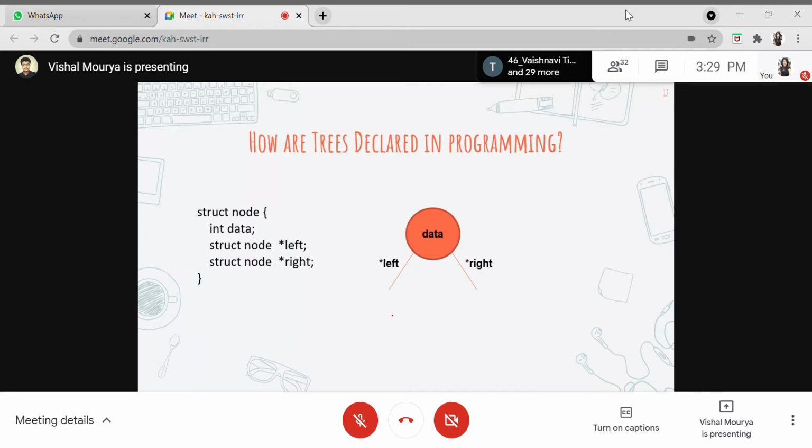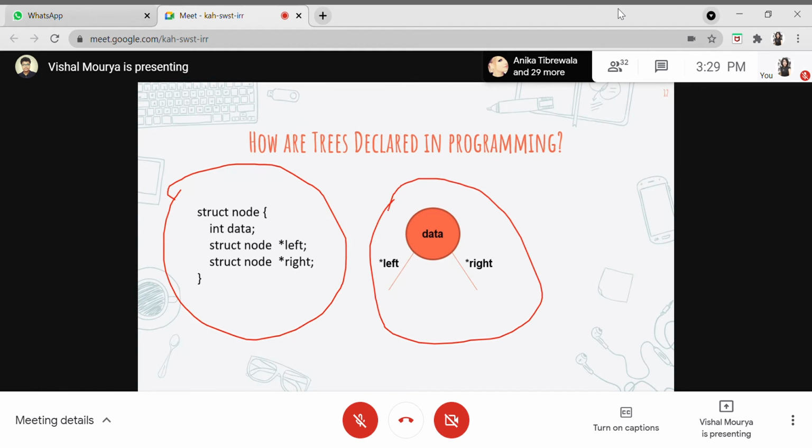Now, going on to the actual coding of trees and how we'll be implementing them, I'll be using C++, which is similar to C, using cin and cout, to code the tree data structure. You can see on the left side the actual code of what is present here. A node is nothing but the data, the value which is stored in it, and it will contain a left pointer, or left reference, which stores the reference to the next node, and then a right reference which stores the reference to the right node. This is how we will define it in code.